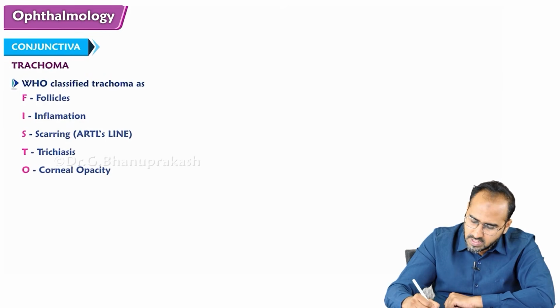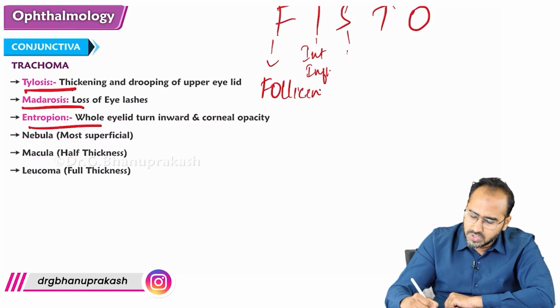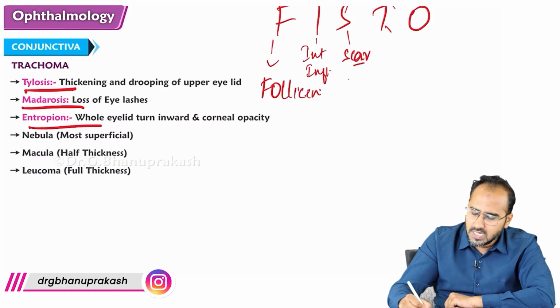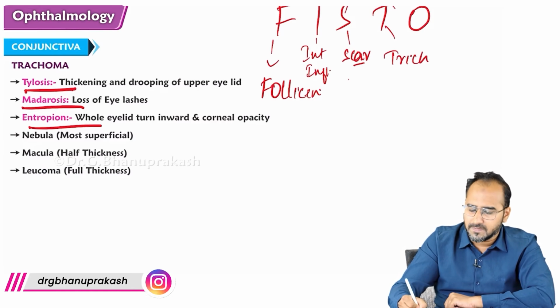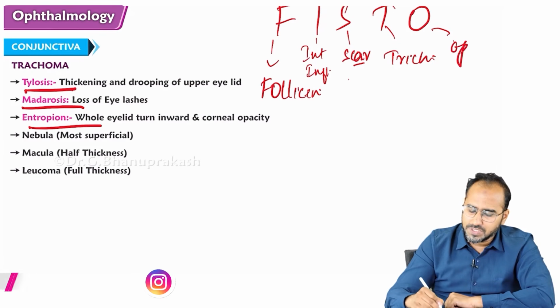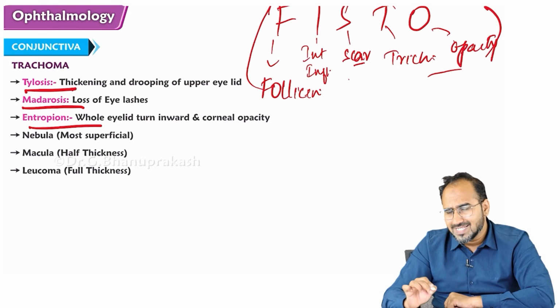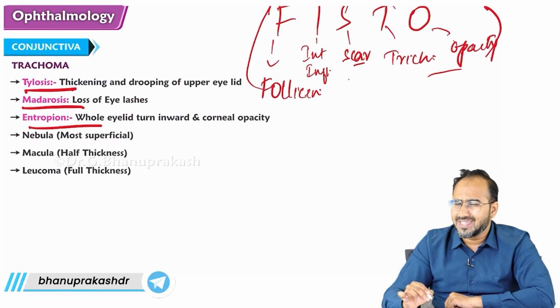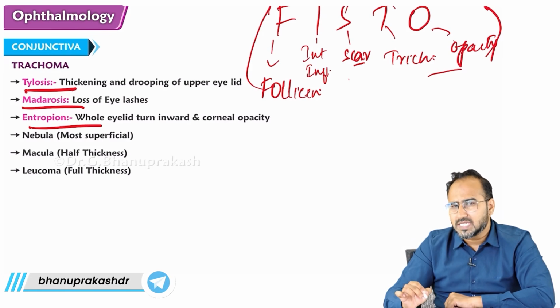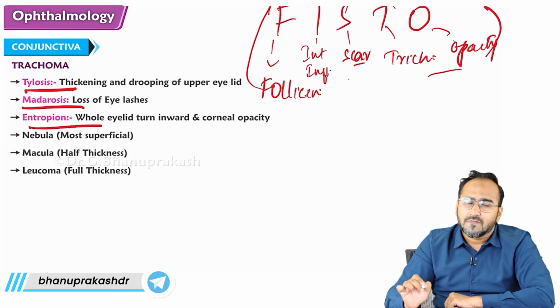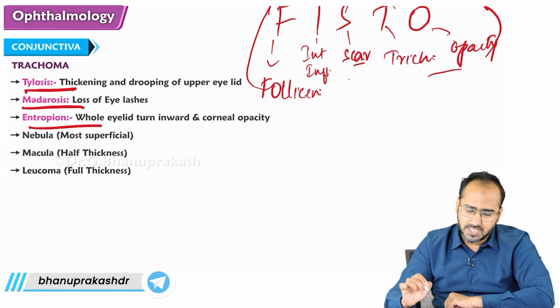S stands for scar being developed, which is called Arlt's line. T stands for trichiasis and O stands for opacity. F-I-S-T-O: F is follicles, I is intense inflammation, S is scar, T is trichiasis, O is opacity. FISTO classification is given for trachoma.